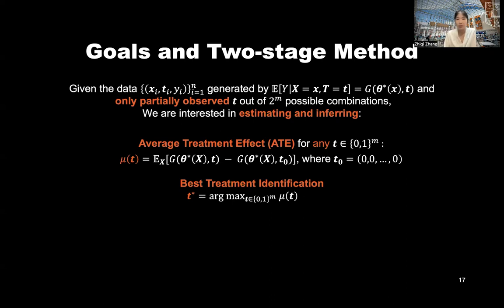T0 here just represents the control conditions for all treatments. Also, we define the best treatment identification T star, which maximizes mu(T).